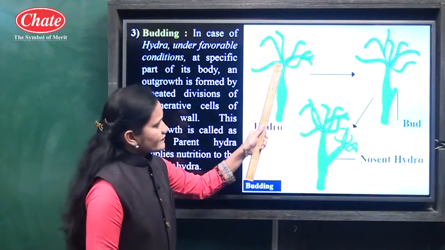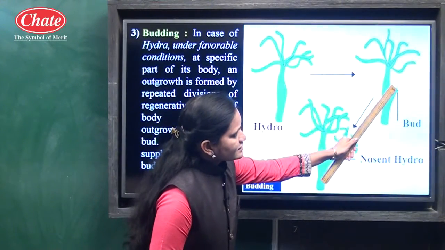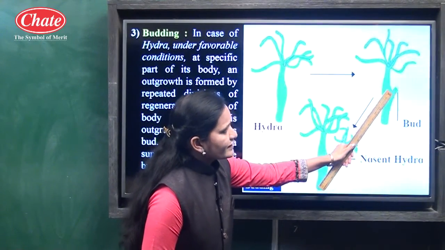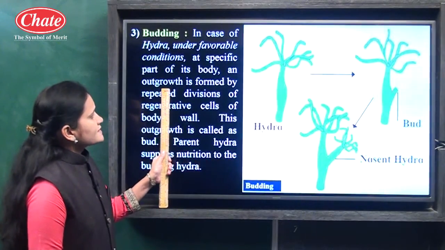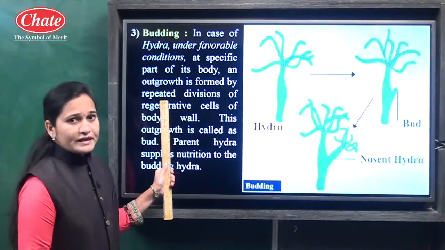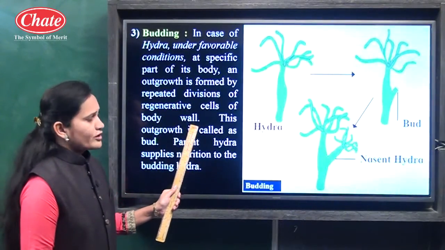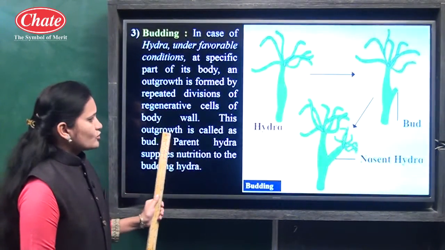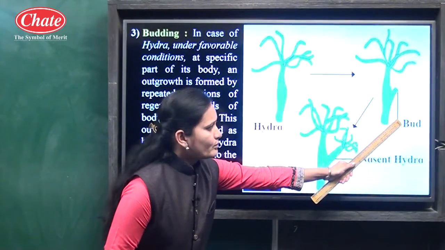See the structure. This is the structure of hydra, and one bud-like structure starts to occur here. Why does it occur? Because this outgrowth is formed by the repeated division of regenerative cells of the body wall, and this outgrowth is called the bud. What is it called? Bud.